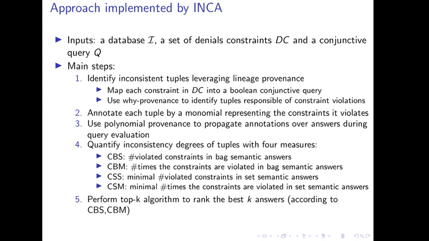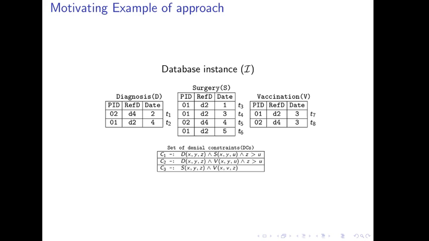INCA implements 4 measures defined by considering 2 dimensions, query semantics and the quantification method. Please see the companion paper for more technical details about these measures. Consider the following example consisting of an instance of a hospital database. It contains data about diagnosis, surgeries, and vaccinations. Also 3 main significant denial constraints on these data are considered.